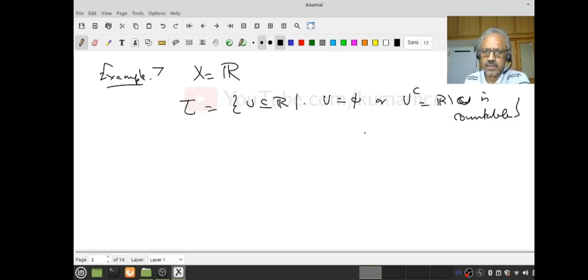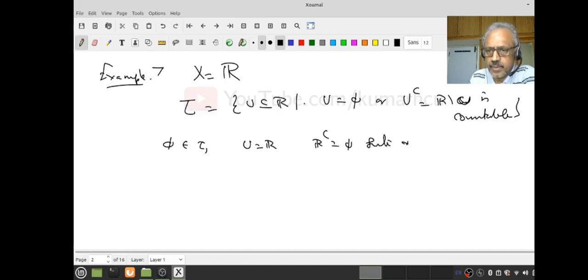By definition, the empty set belongs to this. If I take U equal to R, then what is its complement? It's empty, which is a finite set, and hence countable. Therefore R also belongs to tau.